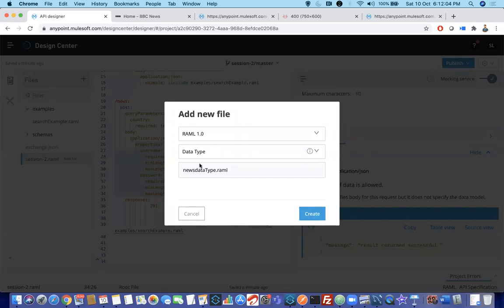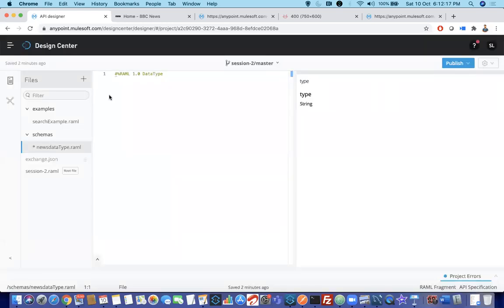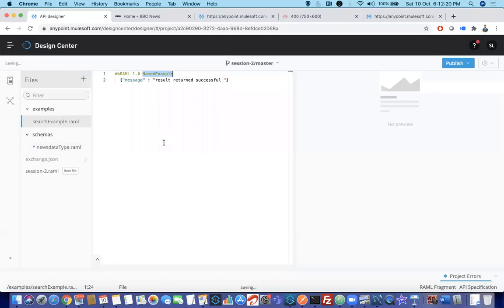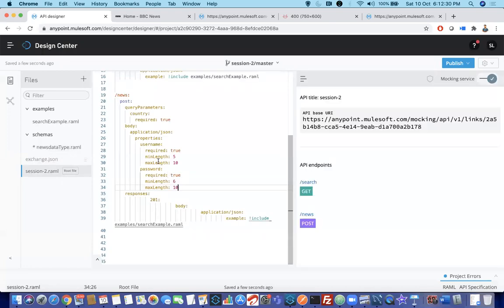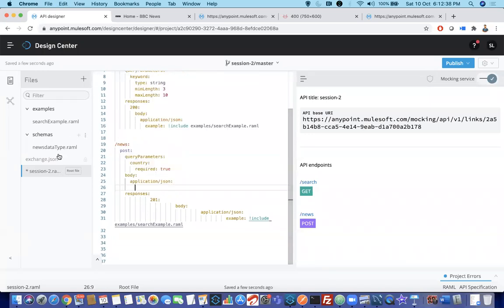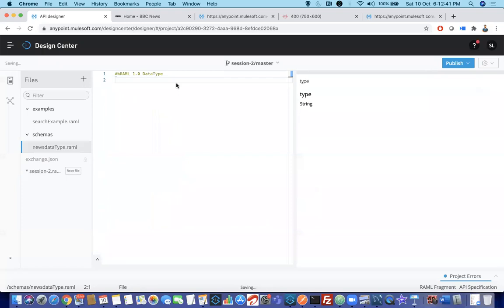It is not mandatory to have the same name, but it is always good to have good naming conventions. So whenever I see news data type, I will understand that this data type is used for the news method. Click on create. Previously for examples you saw it come as named example; for data type, it will come as data type. Click enter. Here you can see type and everything automatically, right? We have already written those details. What you can do is copy these details from properties, cut it, and paste it.